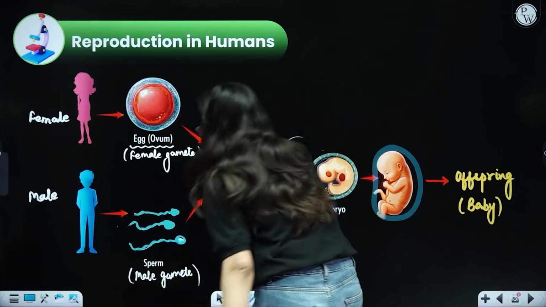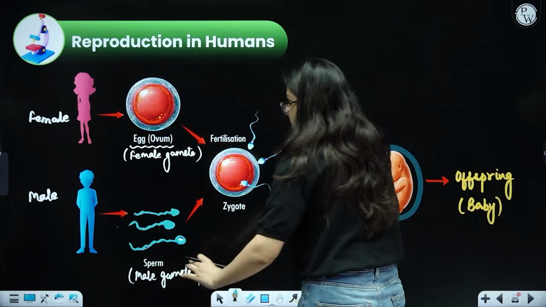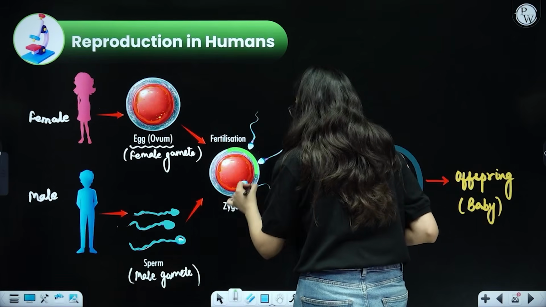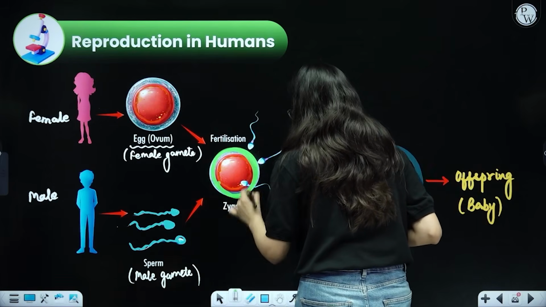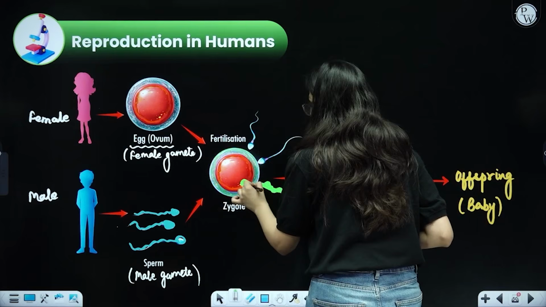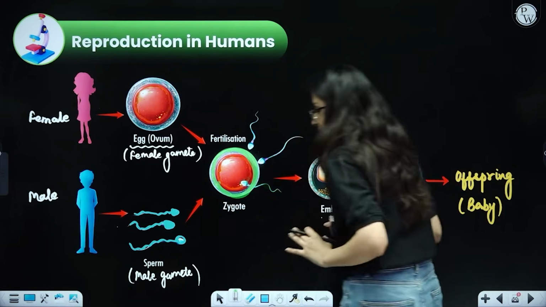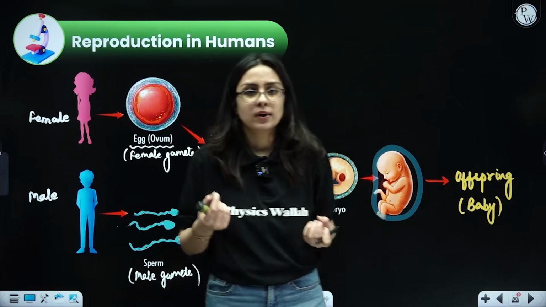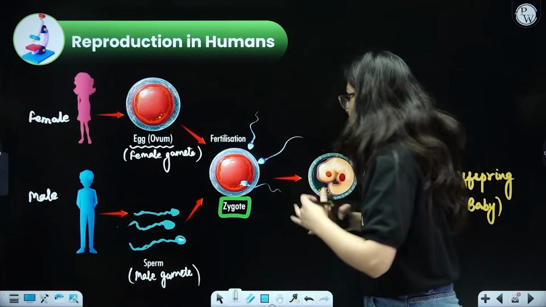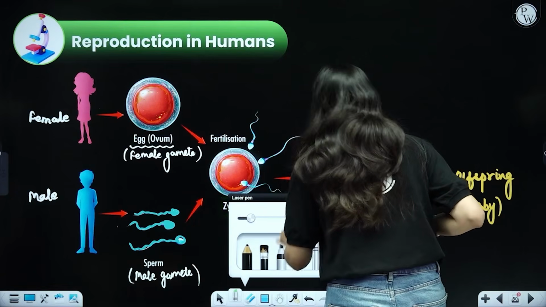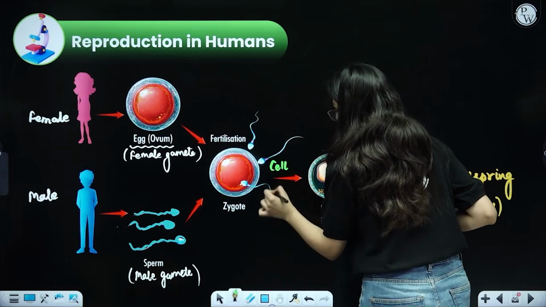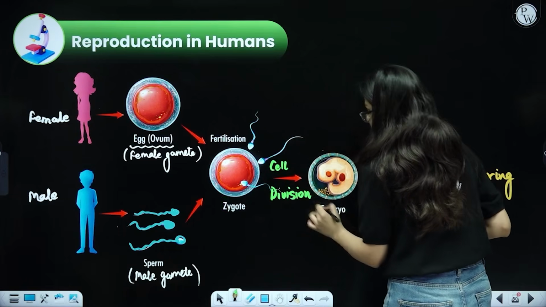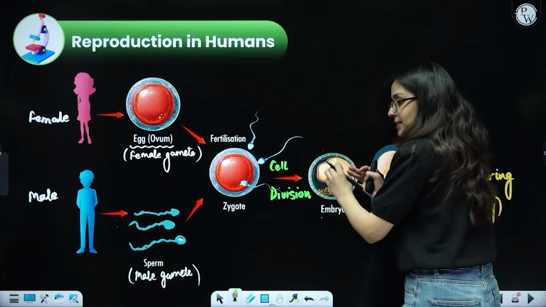Now once these gametes are formed, egg and the sperm, fertilization will take place. Can you see over here again? This is your ova or egg, and then sperms are coming to fertilize it or fuse it. Once the fertilization has taken place, a zygote will form, that is a single cell structure, only has one cell. It undergoes lots and lots of cell divisions, and once it undergoes lots of cell divisions, it will form a ball of cells that you call embryo. So there are so many cells that are present inside.